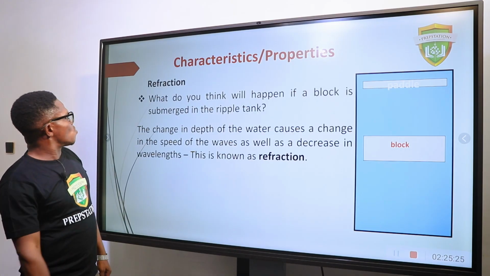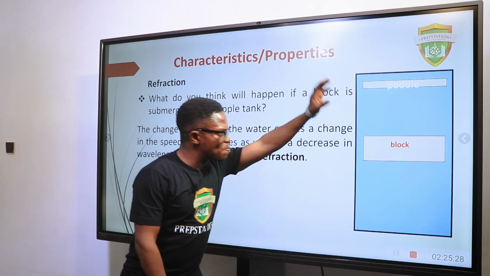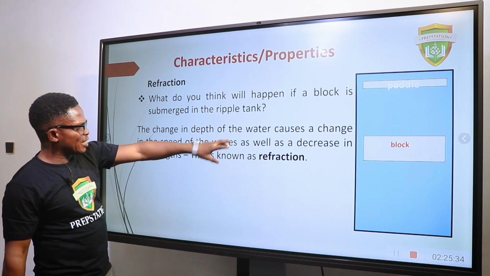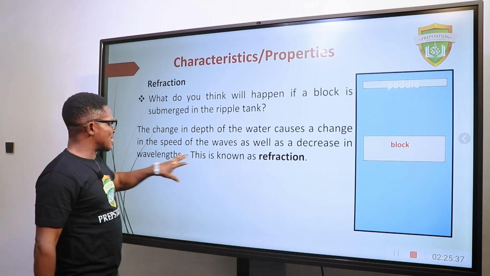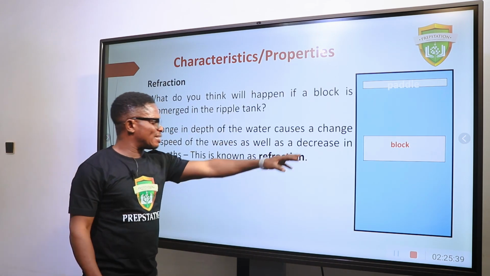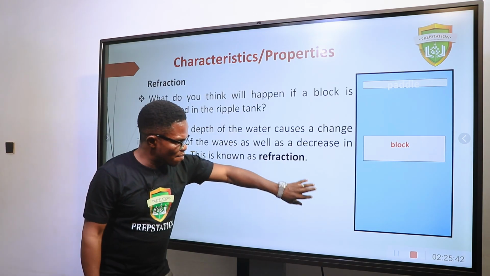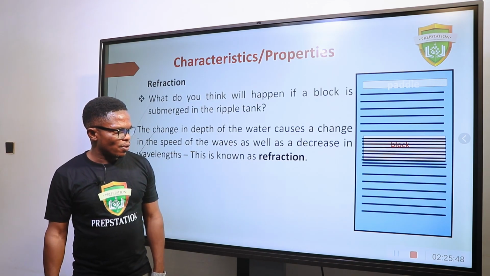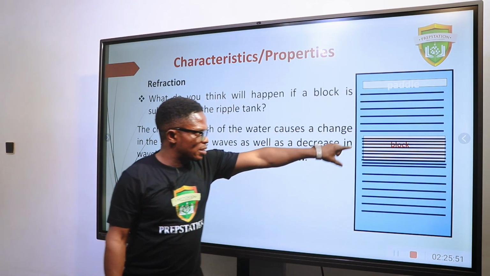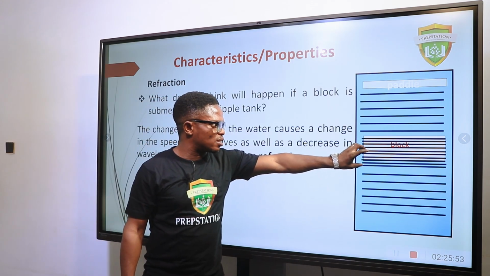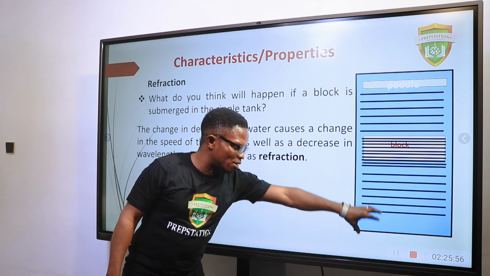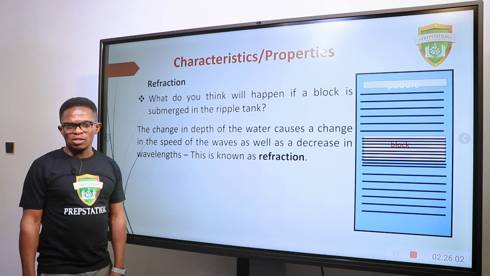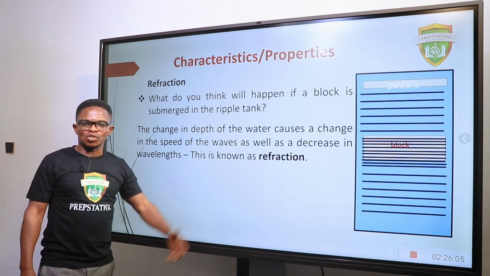All right. Now, refraction. What will happen if we put a barrier in the same ripple tank? The change in the depth of the water causes a change in the speed of the wave, as well as a decrease in the wavelength. Let me show you this first. Look at that. This is the wave traveling down here, but getting to the barrier, you can see the wavelength decreases, and after passing the barrier, it returns to normal. So what has happened here is a change of speed. Change of speed of a wave is what is called refraction.